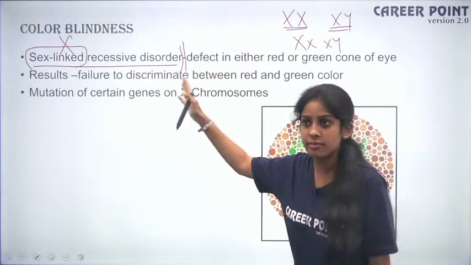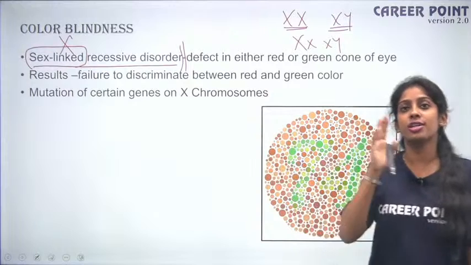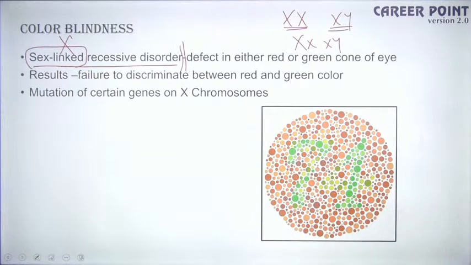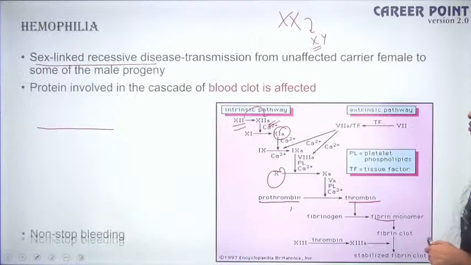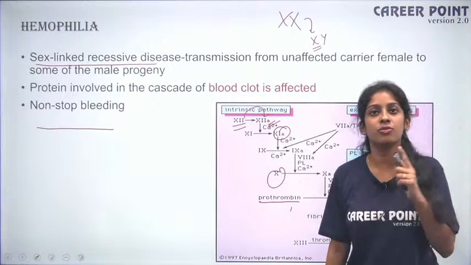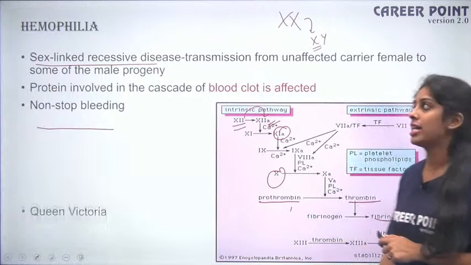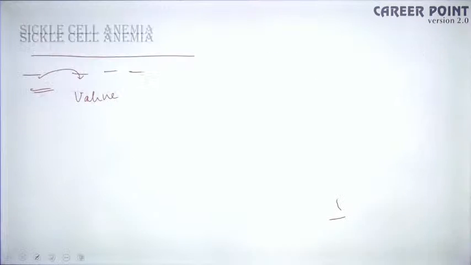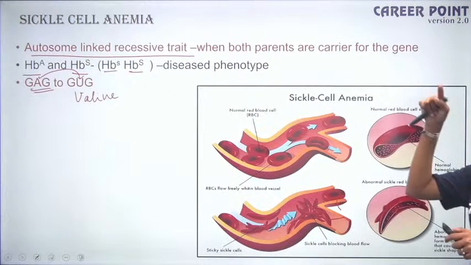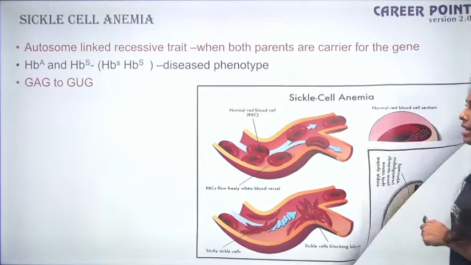When I say recessive, it means your parental generations are just carriers, they are not affected, but your offspring generation will be affected, fine? So going forward, for each disease you have to remember whether it is sex-linked, recessive, autosomal dominant or recessive. That is more important. When you study, make a tabular column and then study. That will give you an idea how it is being affected in a pedigree analysis, okay?